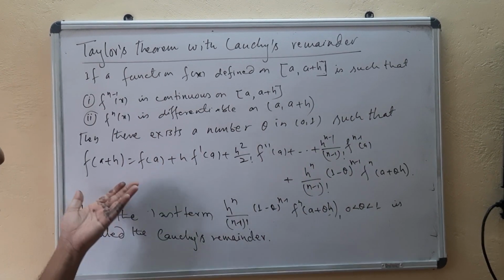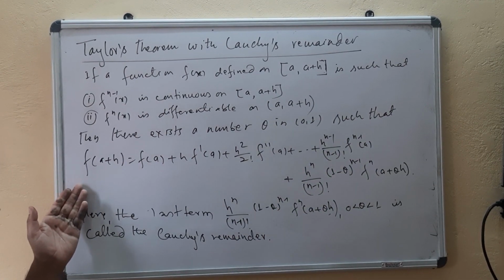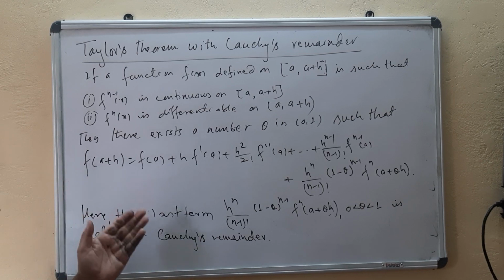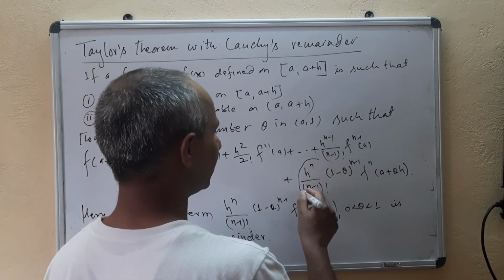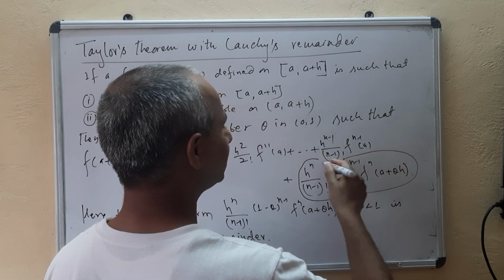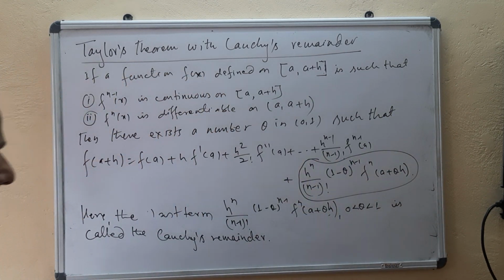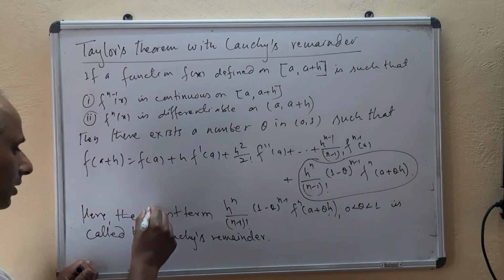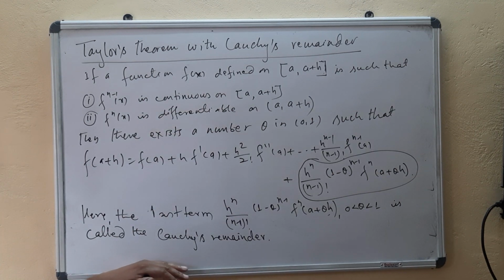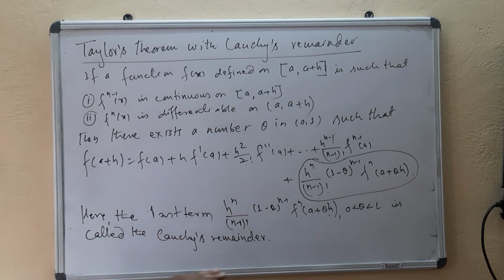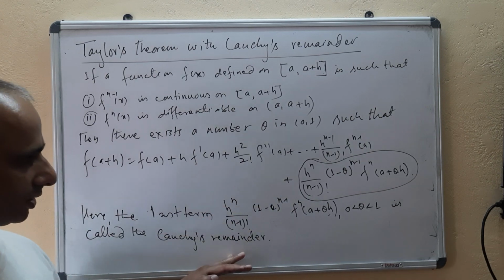And here if you see the statement, it's almost similar, but the difference is in the last term, as the remainder term has a different form. This last term is known as the Cauchy's remainder. Okay?